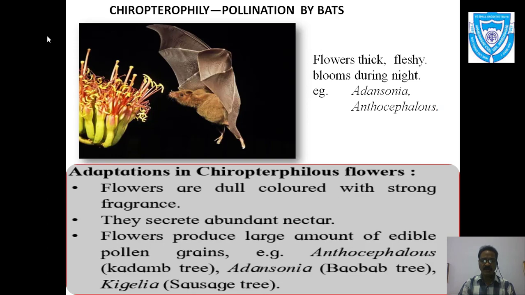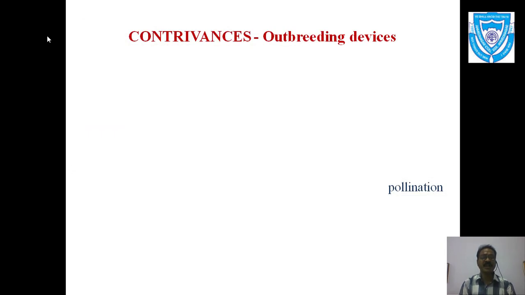Okay, now let us discuss the next part, that is fertilization. Previous to the fertilization, what things are necessary? We have discussed already the development of the male gametophyte, that is the pollen grain. Second, the development of the female gametophyte, that is the embryo sac, which is present inside the ovule.